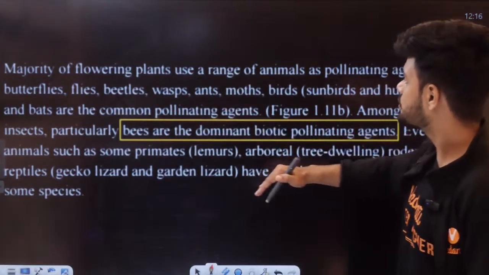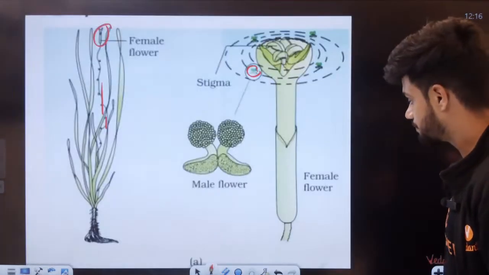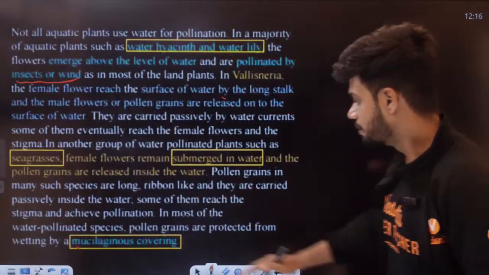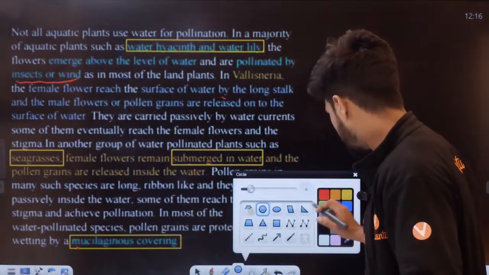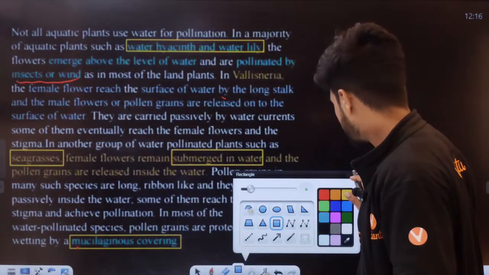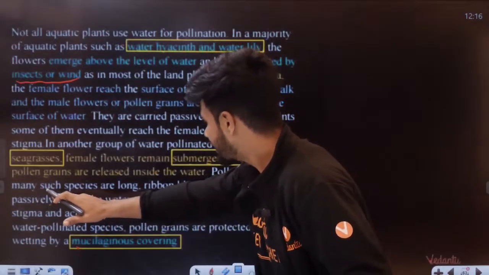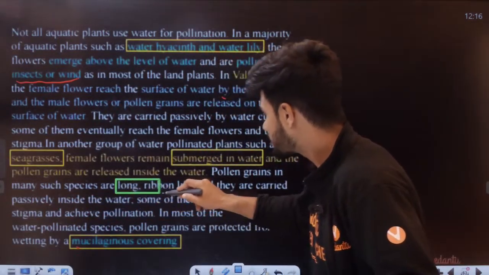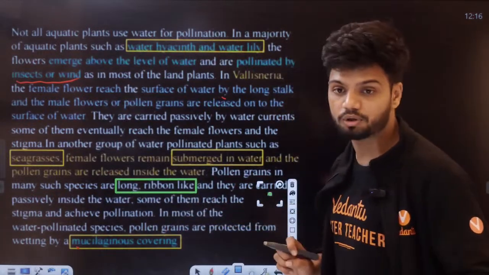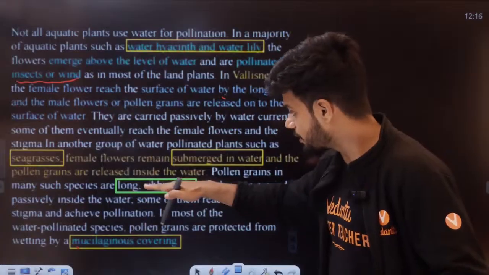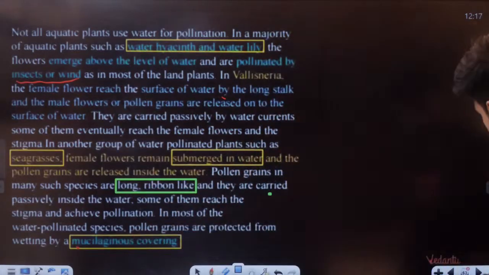Majority of the flowering plants use a range of animals. Students, here, this is a very important line I told you. Important line here is mucilage covering. Apart from that, one more important line, which I missed out by unfortunate means, is that pollen grains in many species are long and ribbon-like. Okay. Long and ribbon-like pollen grains. This also is a very crucial point here. Long ribbon-like, mucilage covering. Two main points here.